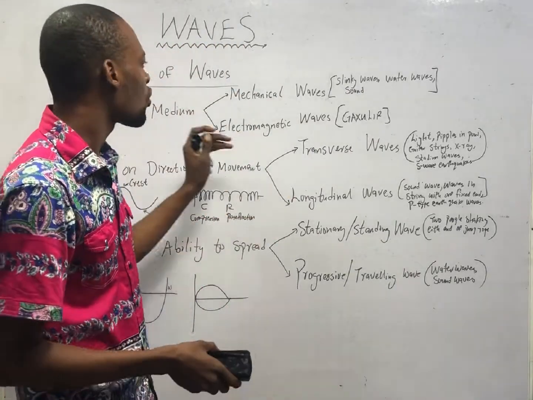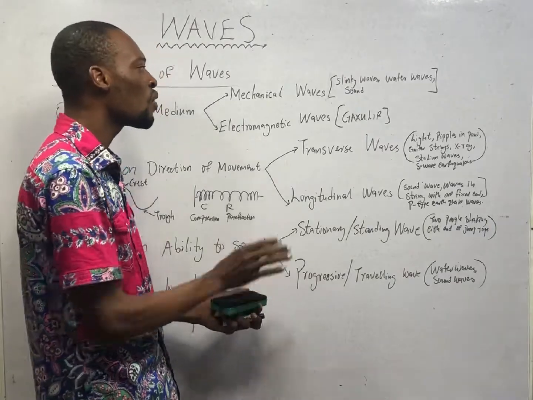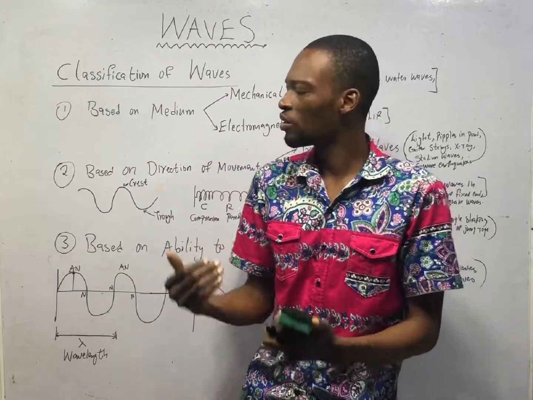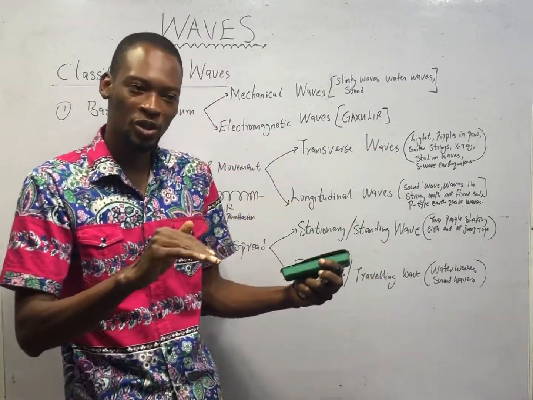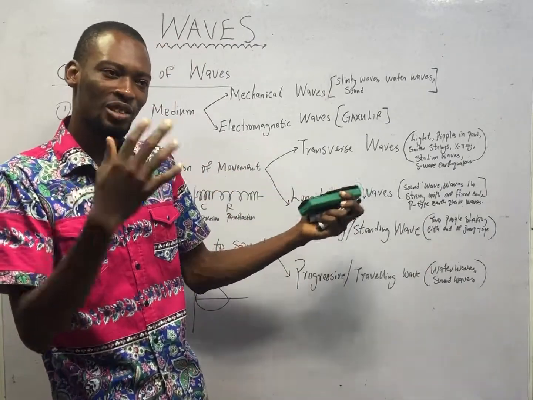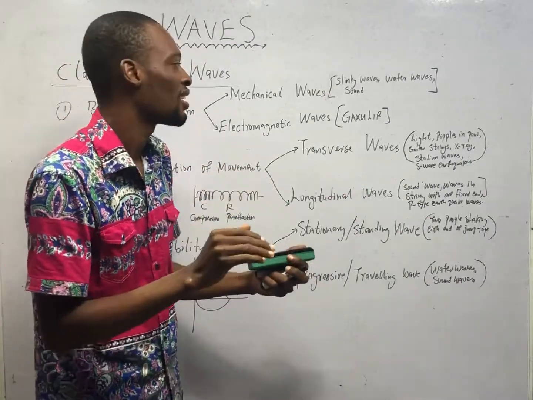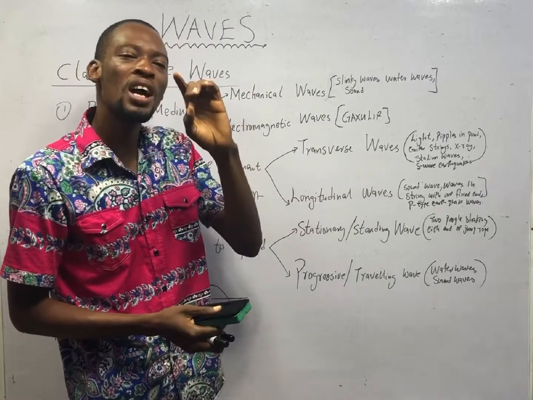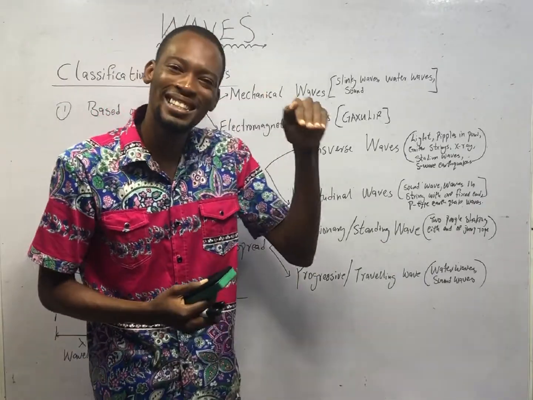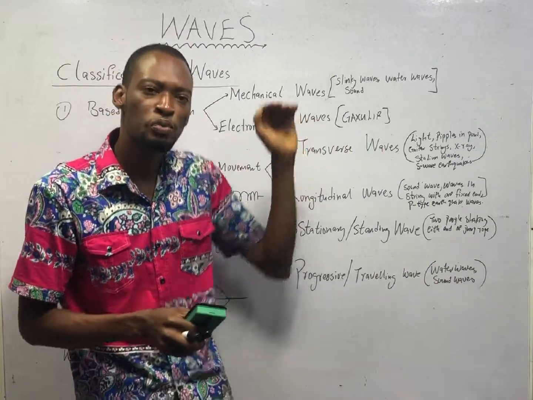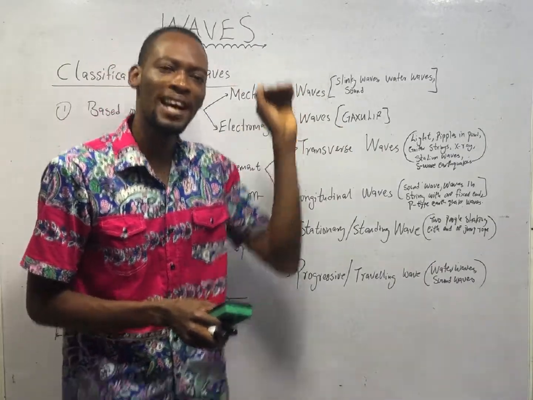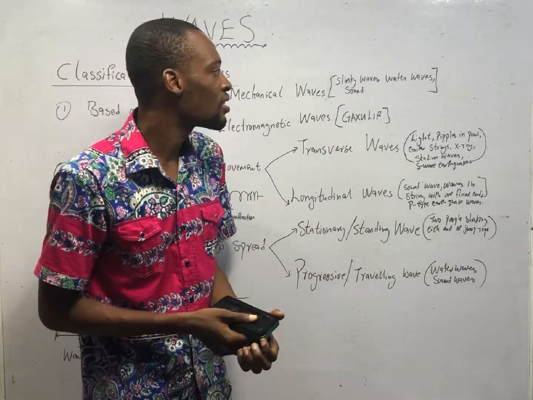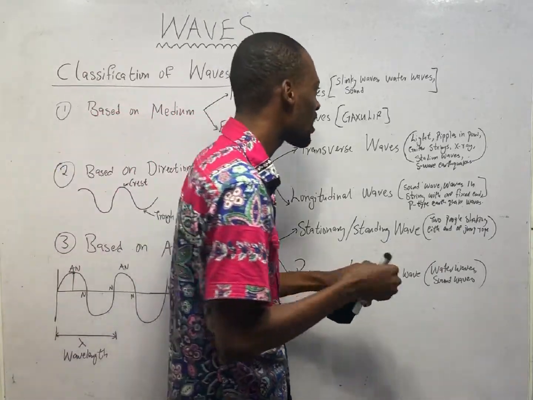Based on medium, waves can be classified into mechanical waves and electromagnetic waves, based on whether they require a material medium or not. Material medium refers to matter, or a medium having mass and occupying a space. Mechanical waves are waves that require a material medium, matter, to propagate. They require matter to transfer energy from one point to another. Examples are slinky waves, water waves, and sound waves.